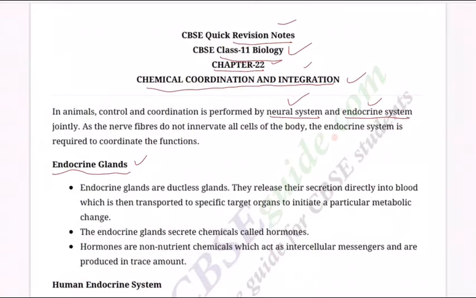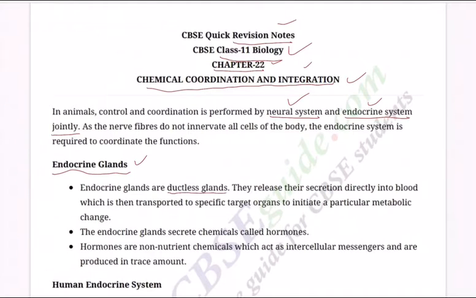In this chapter we are going to focus on the endocrine system. This is done by both systems jointly. As the nerve fibers do not innervate all cells of the body, the endocrine system is required to coordinate the functions.